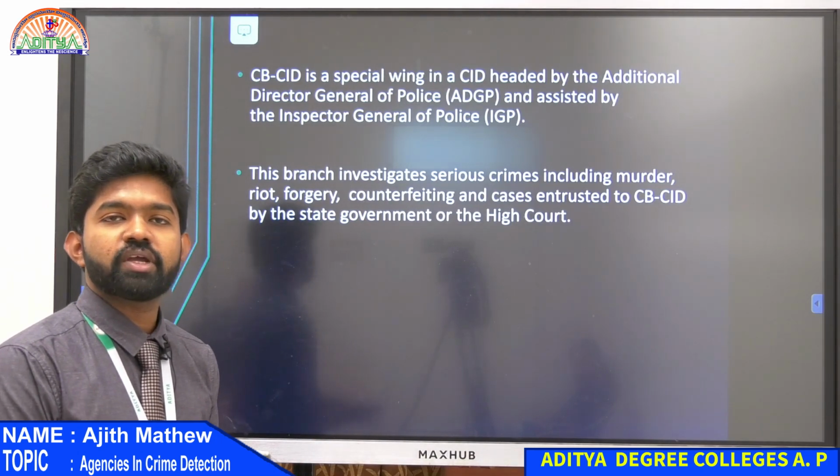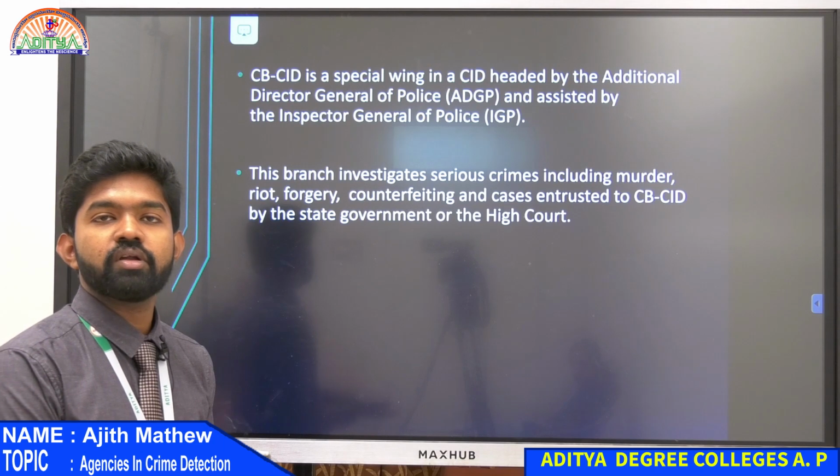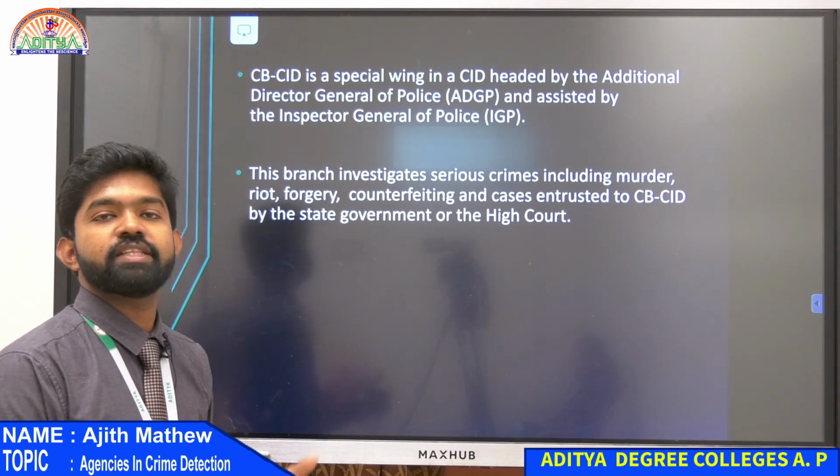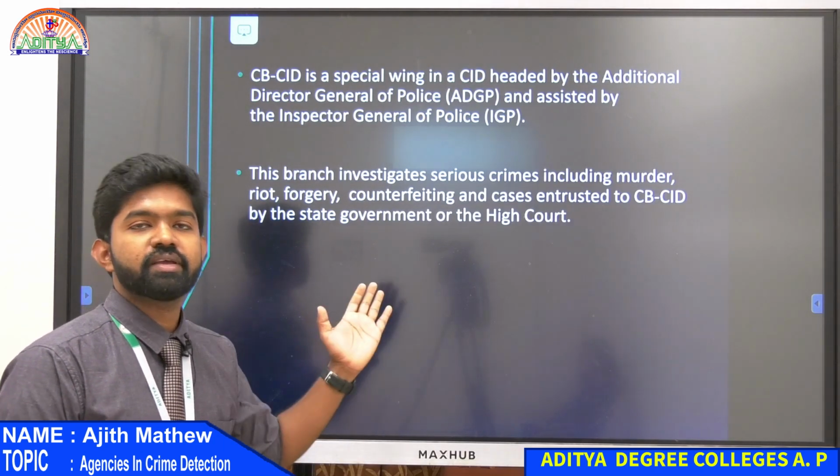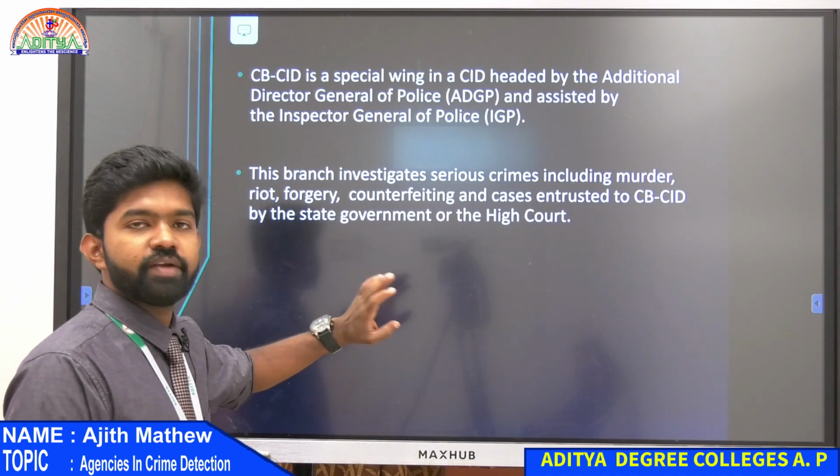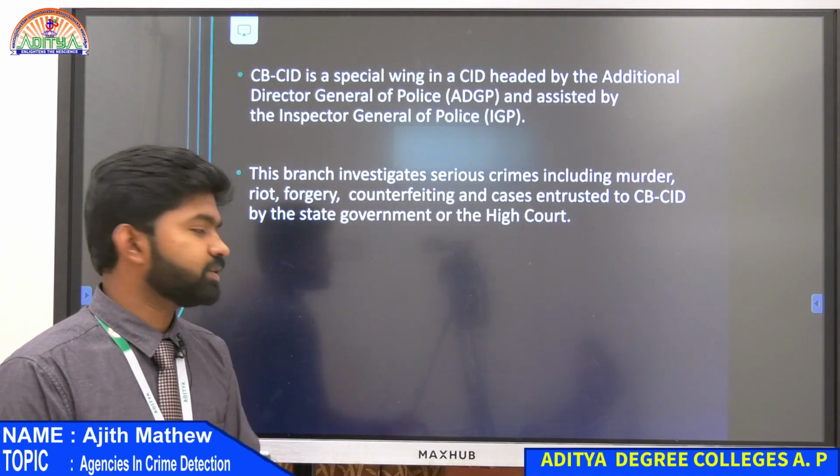Talking about Crime Branch, they usually take up crimes which are of too much public interest, or what the state government tells them to take, or if the High Court of the state tells them to take the case. All those cases are taken by the Crime Branch of the state. So we are done with police and we are done with CID.